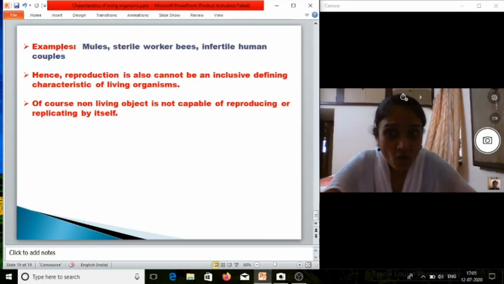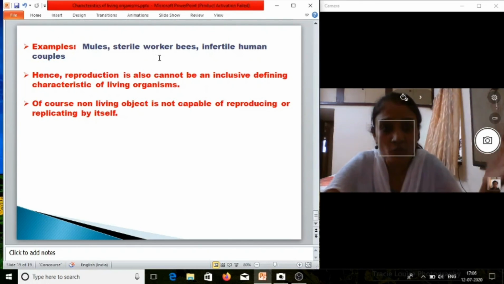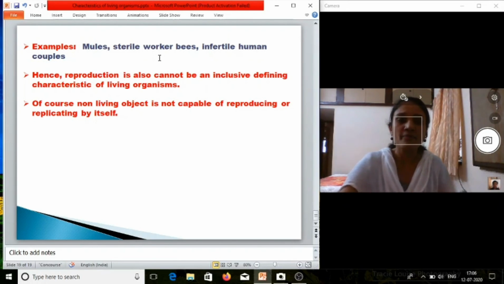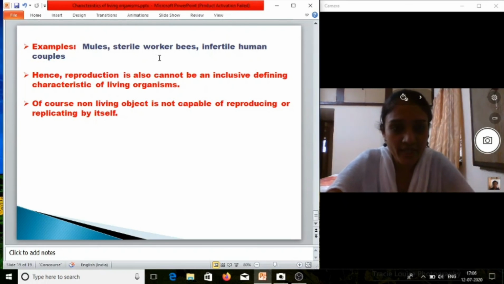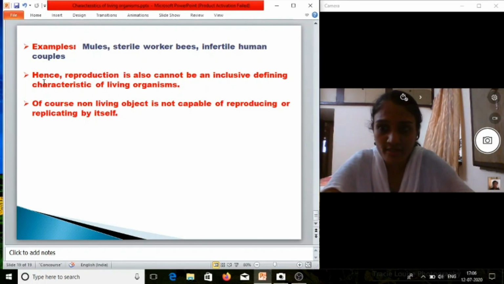You can see all these are living organisms, but they don't have the capacity to reproduce. So we can't take this characteristic in the definition of a living organism. Here it is written, hence reproduction also cannot be an inclusive defining characteristic of living organisms.